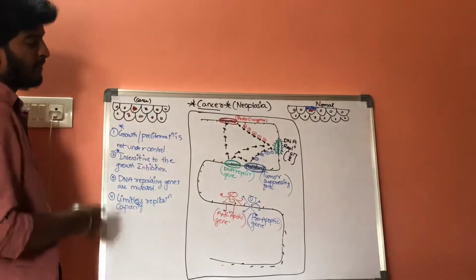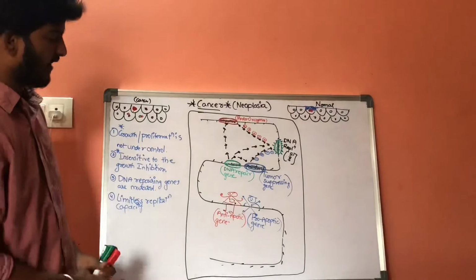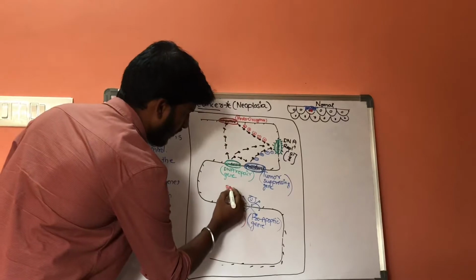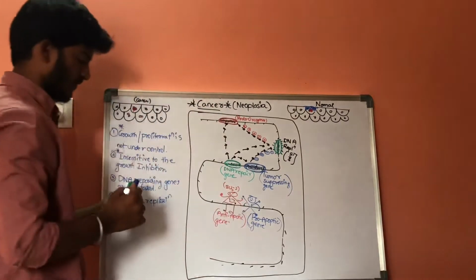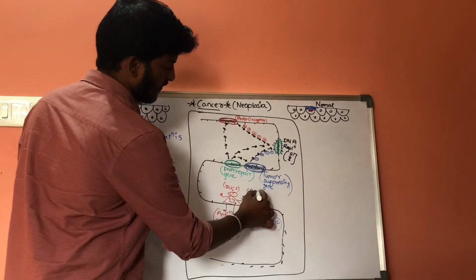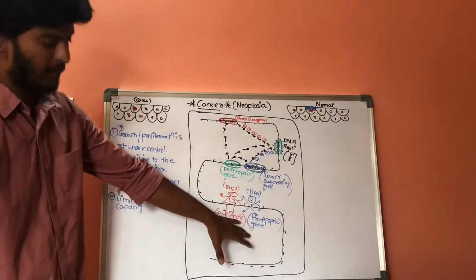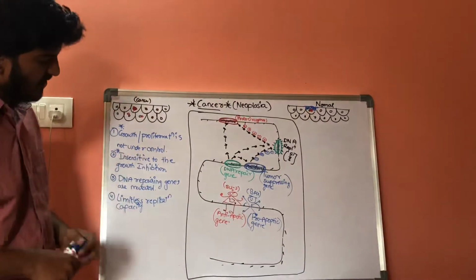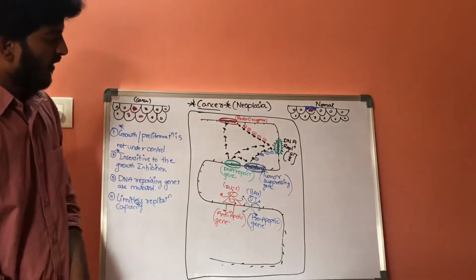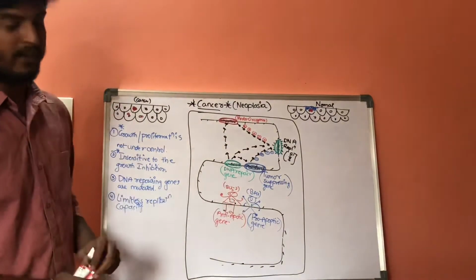Now we have discussed that in a normal cell, whenever these anti-apoptotic genes are activated, an example being BCL2, and pro-apoptotic genes, an example being the BAX gene. BCL2 and BAX are two examples of anti-apoptotic genes and pro-apoptotic genes respectively. In a normal cell, whenever the anti-apoptotic genes are activated, it increases the survival of the cell, whereas when the pro-apoptotic genes are activated, it decreases the survival capacity of the cell.